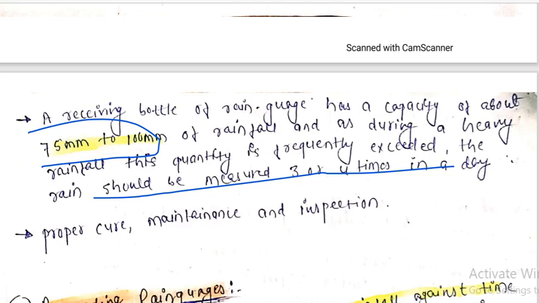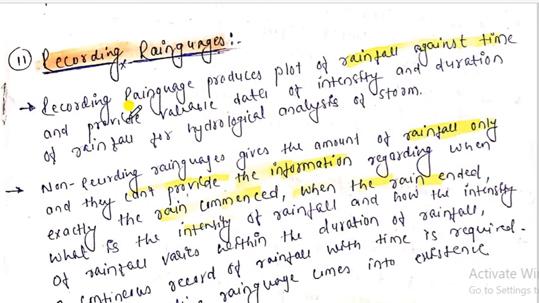non-automatic rain gauge. So let's talk about the recording type of rain gauge. So my dear friends, in this recording type of rain gauge, we plot the rainfall against time. On the y-axis we plot the intensity of rainfall versus time, and it provides valuable data, intensity and duration of the rainfall, for the hydrological analysis of storms.